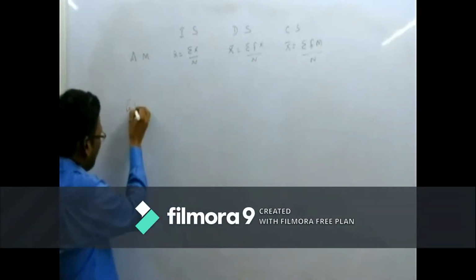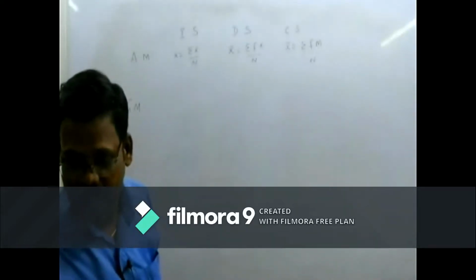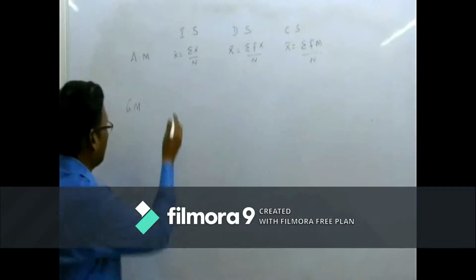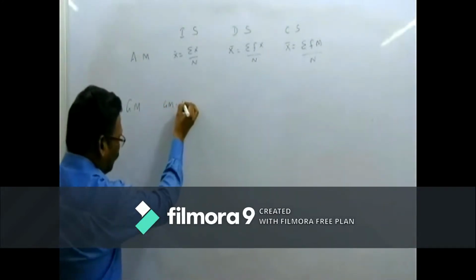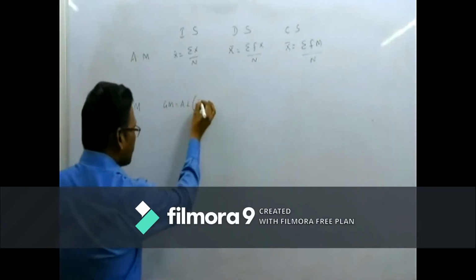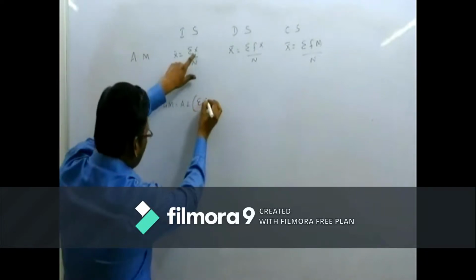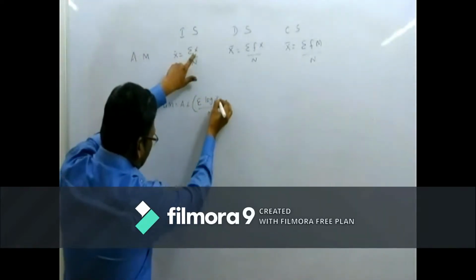Then we are talking about the geometric mean. Geometric mean is equal to, as I already told you, the anti-log of sigma log x divided by n.